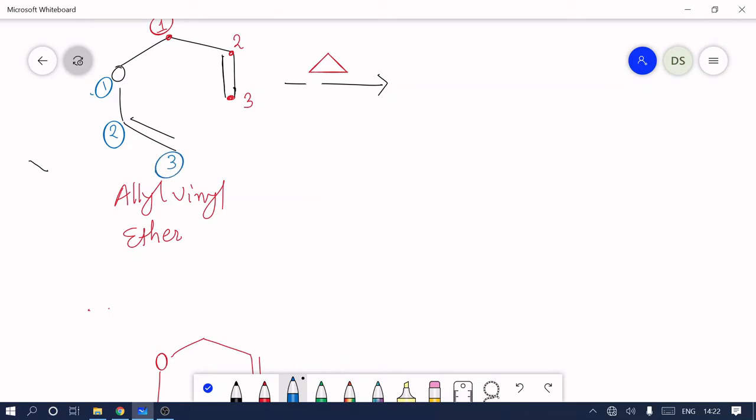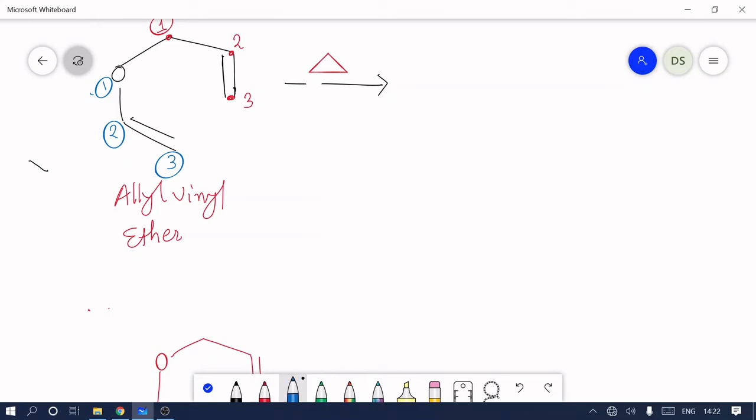Now for the reaction, or for the formation of the product, we have to break a bond in the starting material and form some new bonds. So while breaking and forming double bonds or single bonds, we have to keep in mind these 3 points.